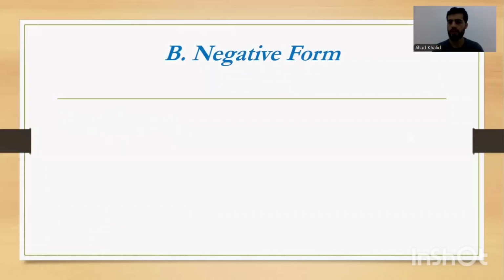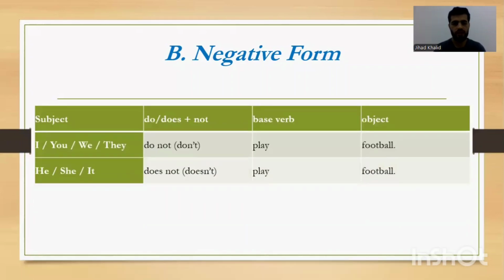Okay, for negative, what is the negative form for the present simple? Try to answer it, please. Excellent. So subject plus does or do, and then not. Verb base, and the last one object. So for plural, we say I, we, you, they do not or don't. The short form is don't.